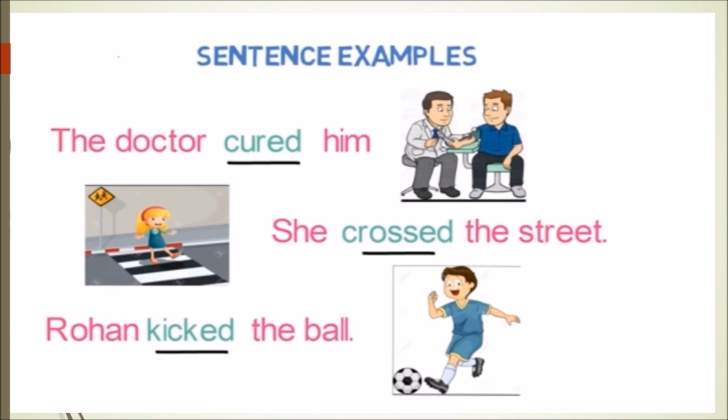The next sentence is Rohan kicked the ball. Here, kicked is the action performed by Rohan and ball is the direct object on which the action is performed. So, it is a transitive verb.